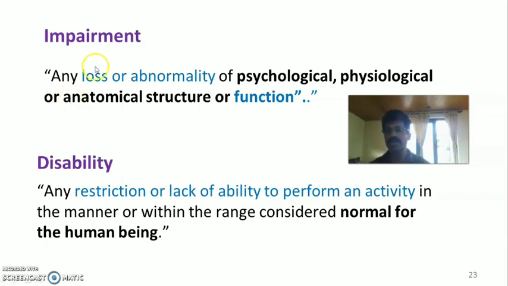So impairment is any loss or abnormality of the psychological, physiological or anatomical structure or function of any organ or any structure. Then the second one is disability. Disability means any restriction or lack of ability to perform an activity.